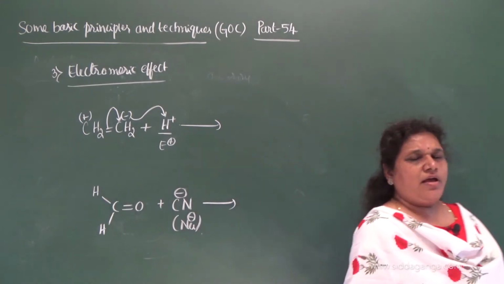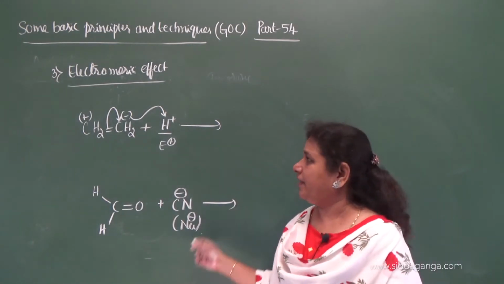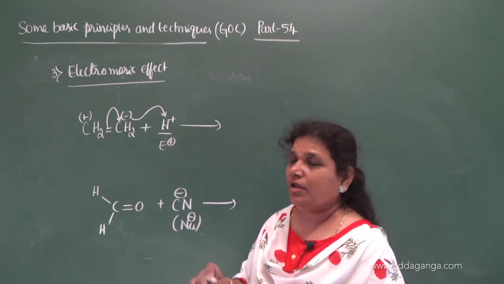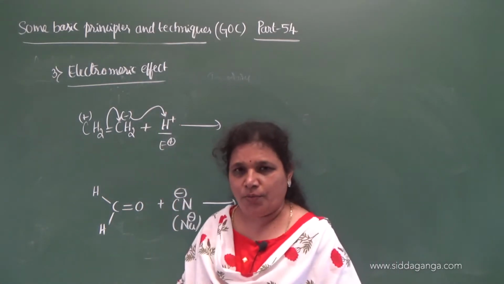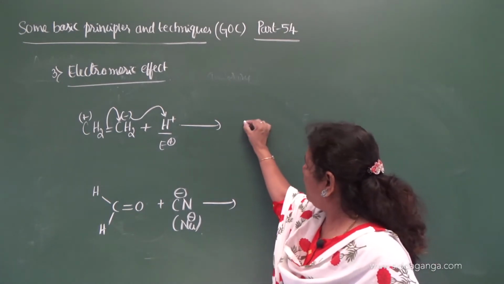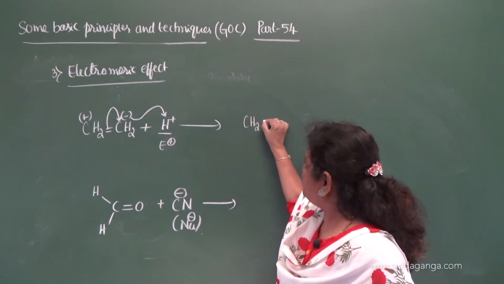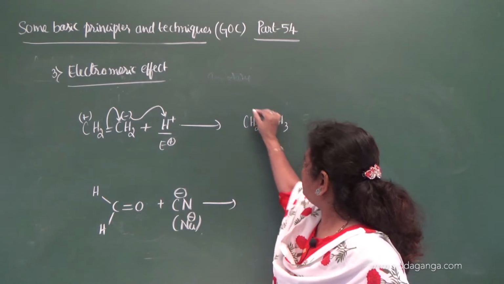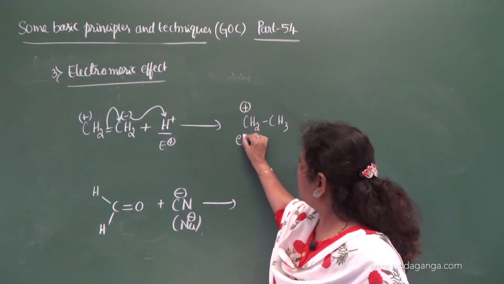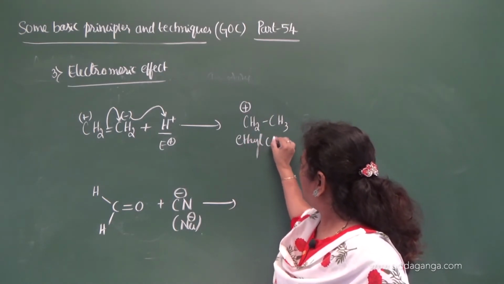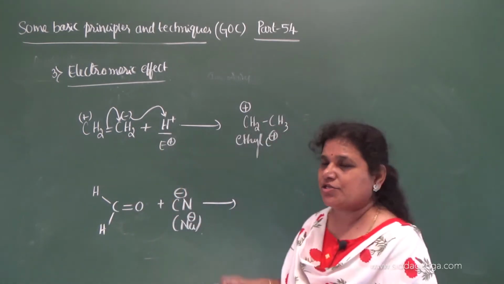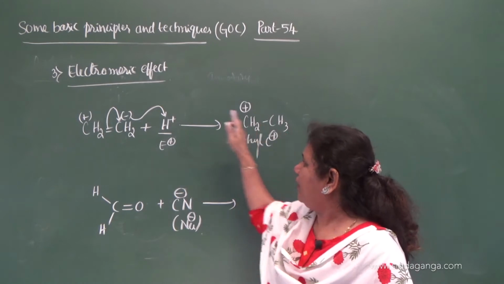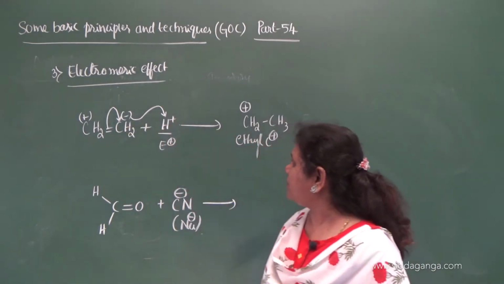So remember, in electromeric effect, the displacement of the pi electron is always denoted by using a curved arrow. Then what you get? CH2, CH3 plus, that is ethyl carbocation. So one hydrogen gets added to CH2, it becomes CH3, it neutralizes the negative charge here.